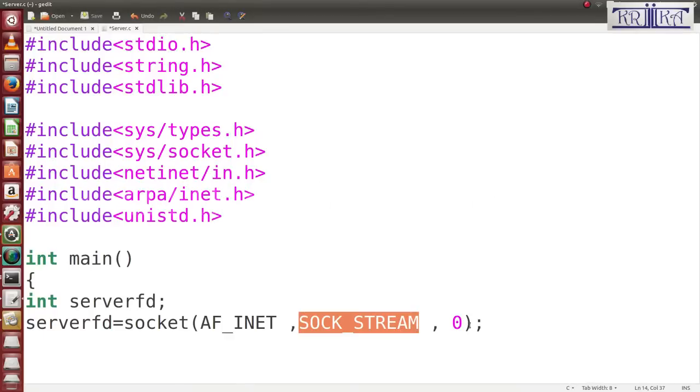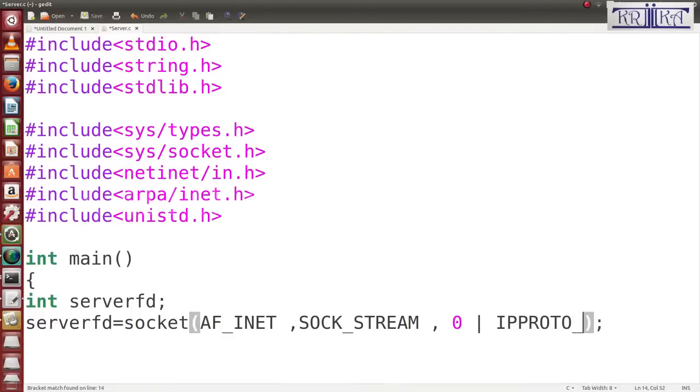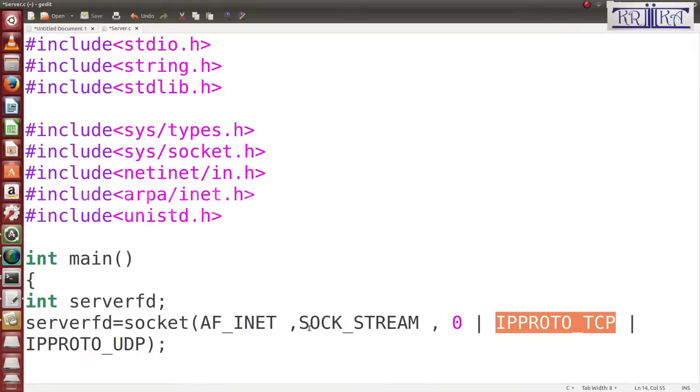Instead, here you can use 3 values: 0, IPPROTO_TCP, or IPPROTO_UDP. You can individually write IPPROTO_TCP if you are using SOCK_STREAM, or IPPROTO_UDP if it is a datagram.